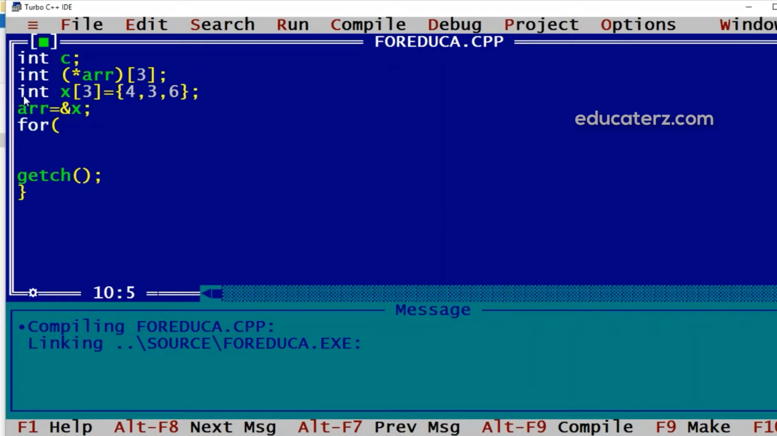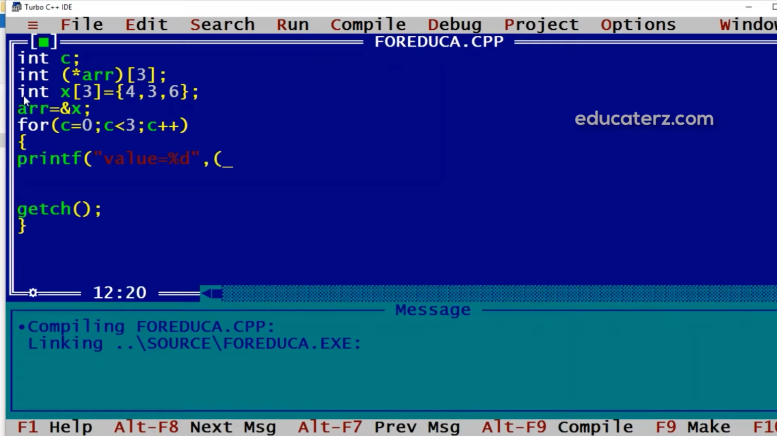For that we'll have a for loop. Now the counter will be c, so c is initialized to 0. c is less than 3, since we have 3 elements, and c++. Now here we can have a printf statement, value equal to %d. Now here we can have star of ptr, and here in the array we will have c.